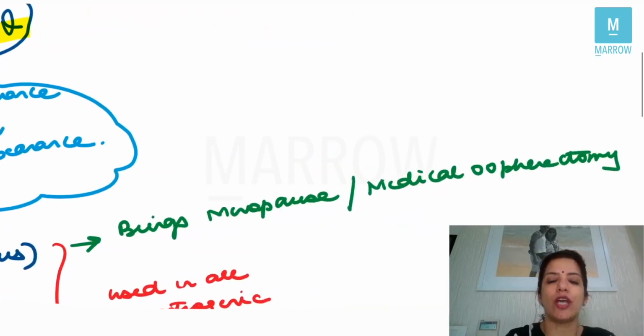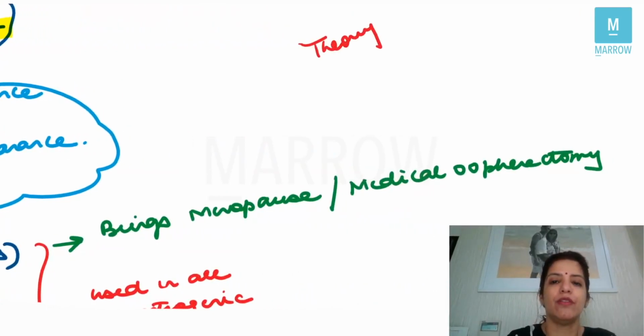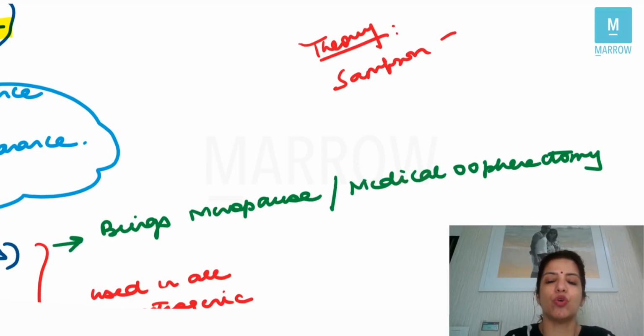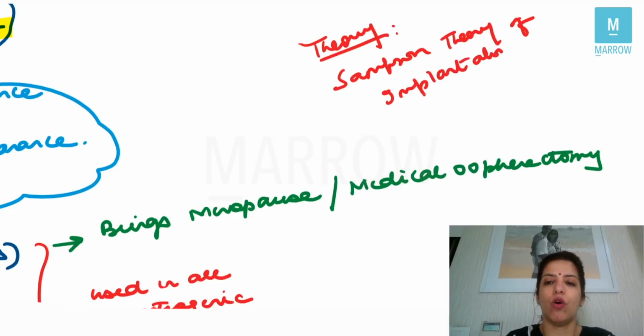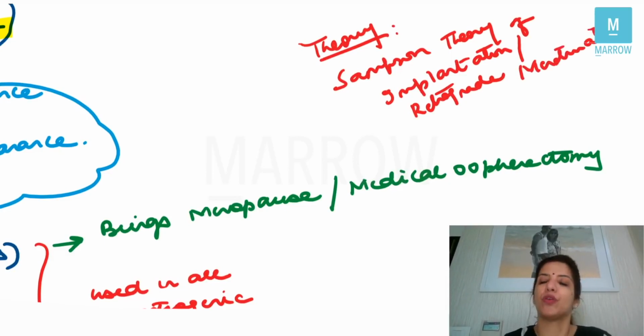The theory which explains why endometriosis occurs is Sampson's theory of implantation or Sampson's theory of retrograde menstruation. Right? That's the most common theory which explains why endometriosis occurs.